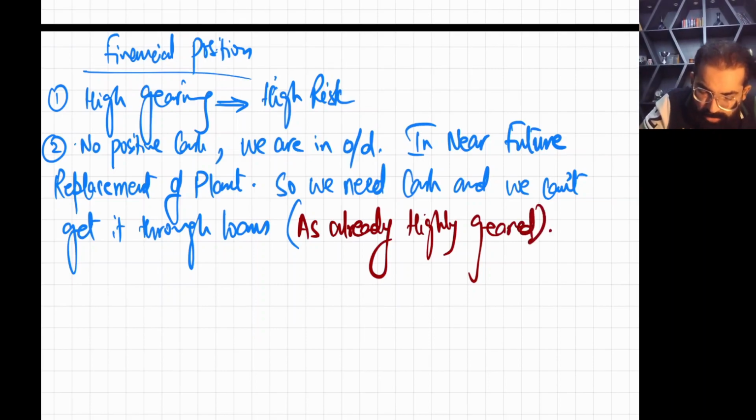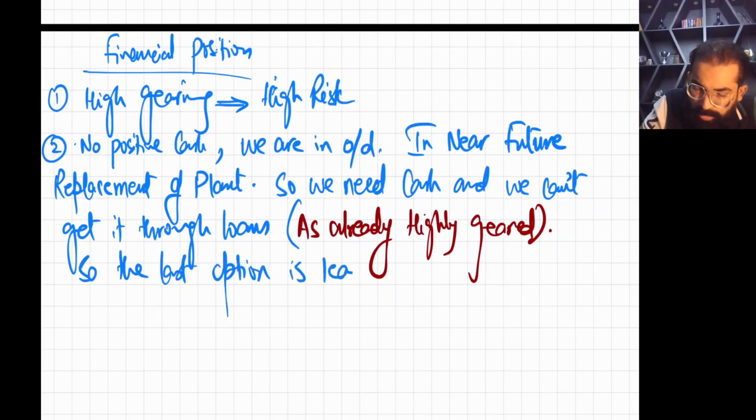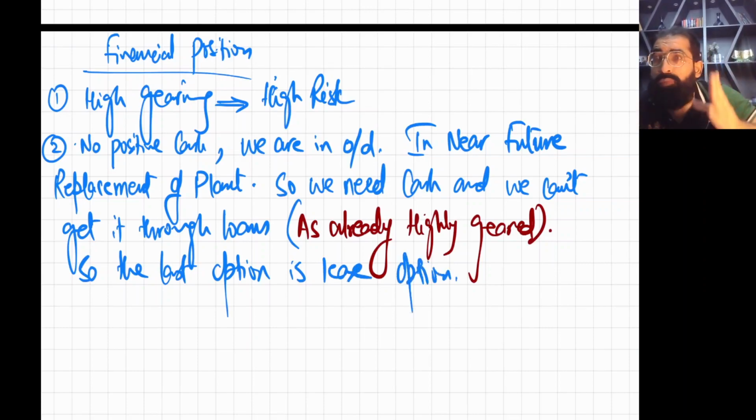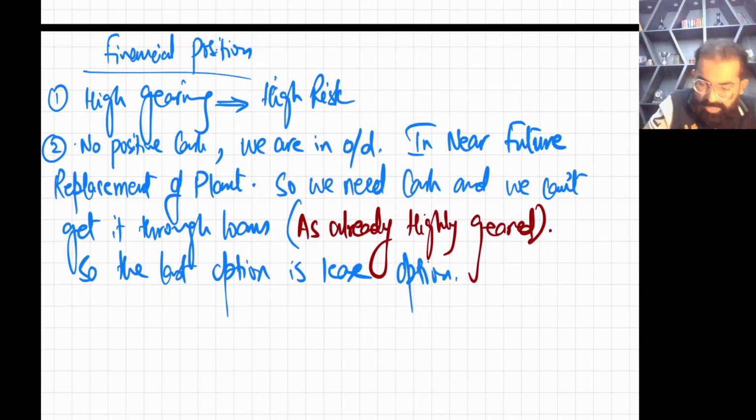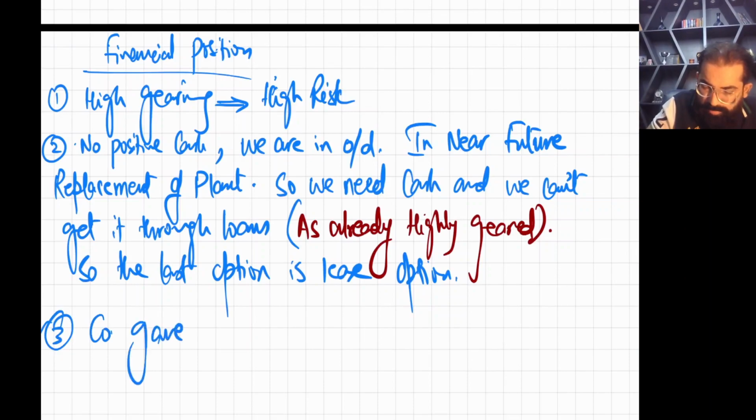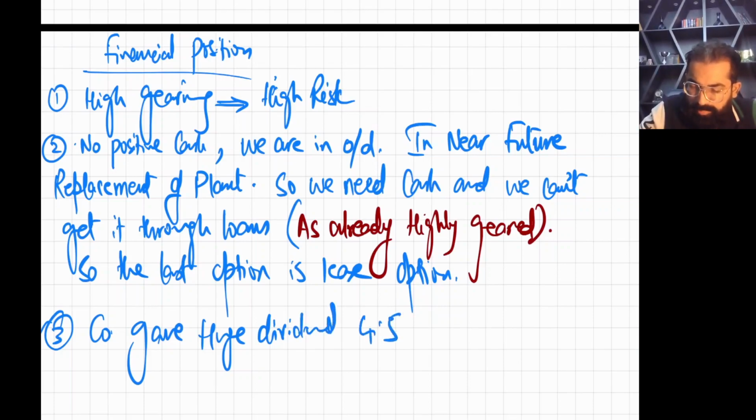So the last option is lease. Now one more issue, practical issue. See, there were practical points we saw in the question. With this bad condition of cash, the company gave such a big dividend, huge dividend, 4.5 million.